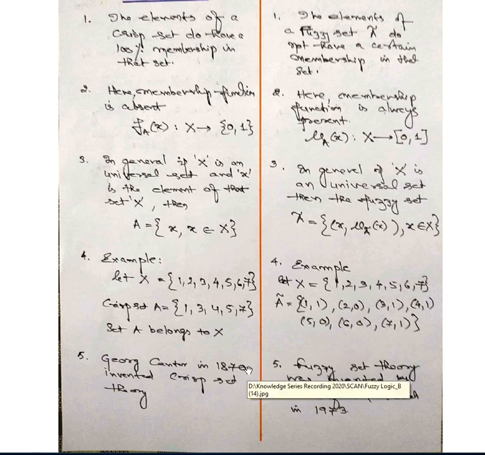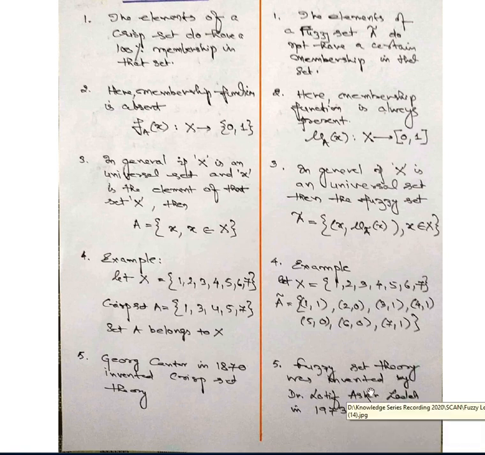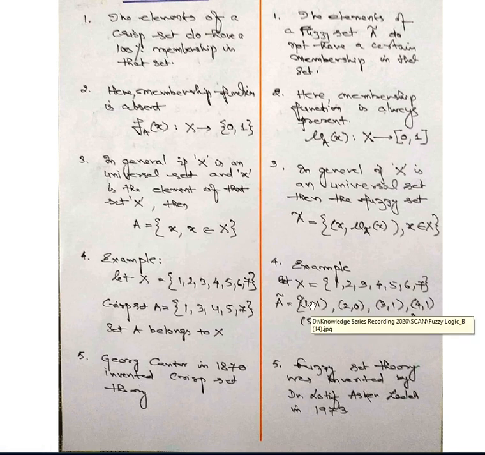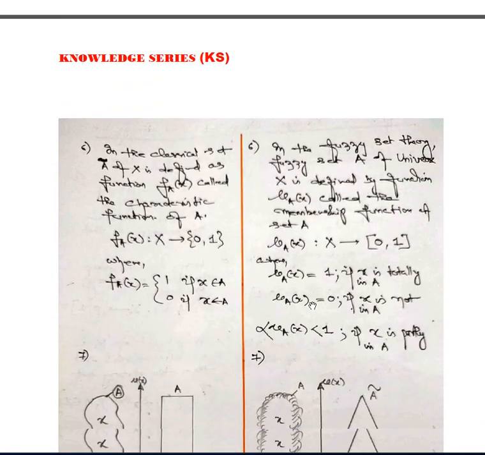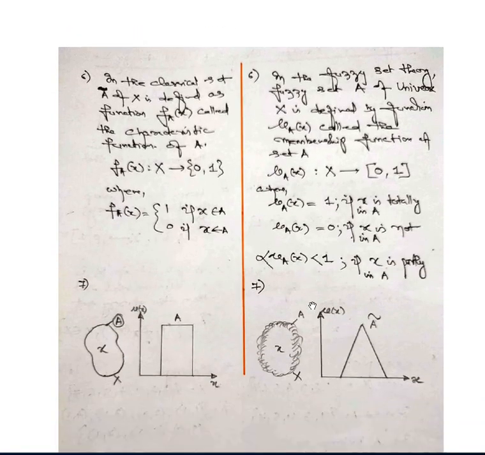So you can see 1870 and 1965, nearly 95 years later, this new invention took place, from the crisp set to the fuzzy set theory. Now we go further. We'll see two more differences.